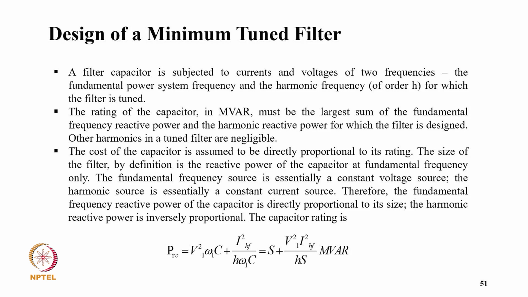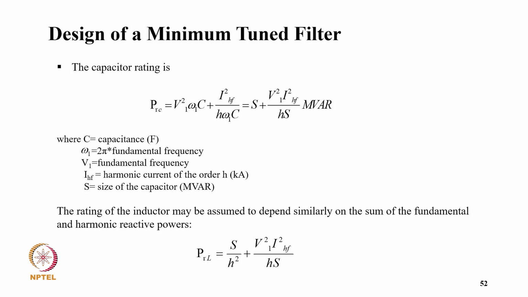Therefore, the fundamental frequency reactive power of the capacitor is directly proportional to its size, and the harmonic reactive power is inversely proportional, and the capacitor rating is P RC equals V1 square omega 1 C plus I HF square divided by H omega 1 C, equal to S plus V1 square I HF square divided by H S in MVAR, where C is the capacitance in farads, omega 1 is 2 pi times the fundamental frequency, V1 is the fundamental frequency voltage, I HF is the harmonic current of order H, and S is the size of the capacitor in MVAR.